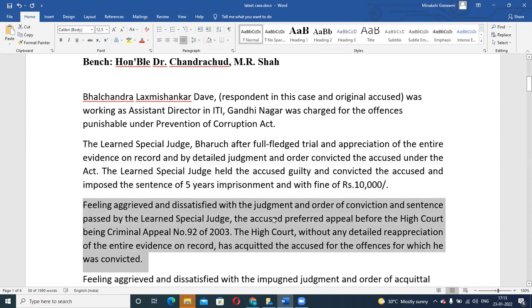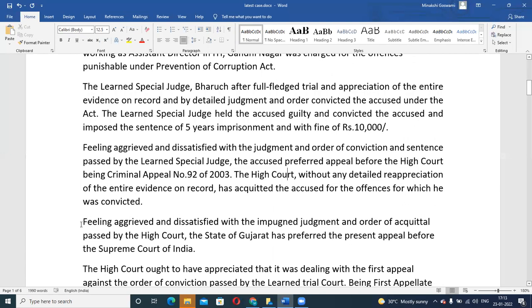Now at this stage, the State of Gujarat was not happy. Feeling aggrieved and dissatisfied with this impugned judgment and order of acquittal passed by the High Court of Gujarat, the State of Gujarat preferred the present appeal before the Supreme Court of India. Because it is a crime against the state, and the state would always be a party in such cases. So the State of Gujarat was aggrieved by the High Court's decision and decided to file an appeal before the Supreme Court of India.